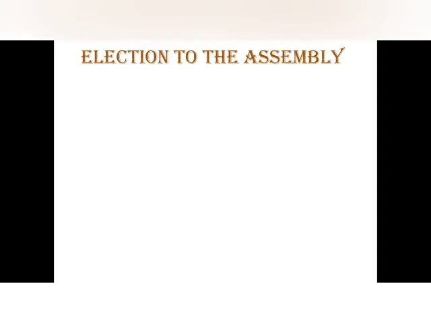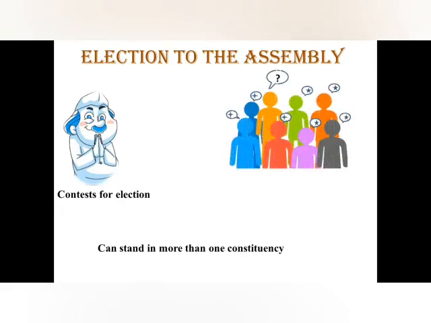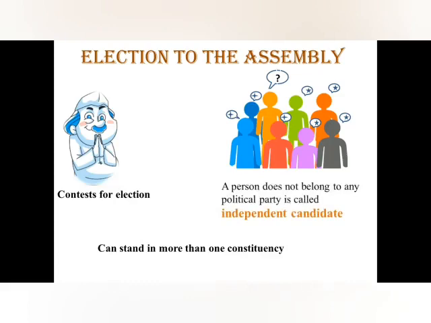How are the elections held? The candidate is the person who contests for election. One person can stand in more than one constituency. Even if a person does not belong to any political party, they can contest election as an independent candidate. Here, star includes one party, plus includes another party, whereas question mark does not belong to any group and that candidate is called an independent candidate.